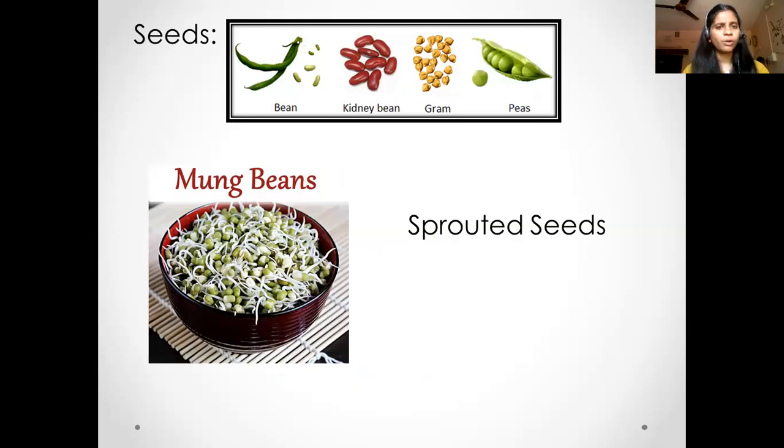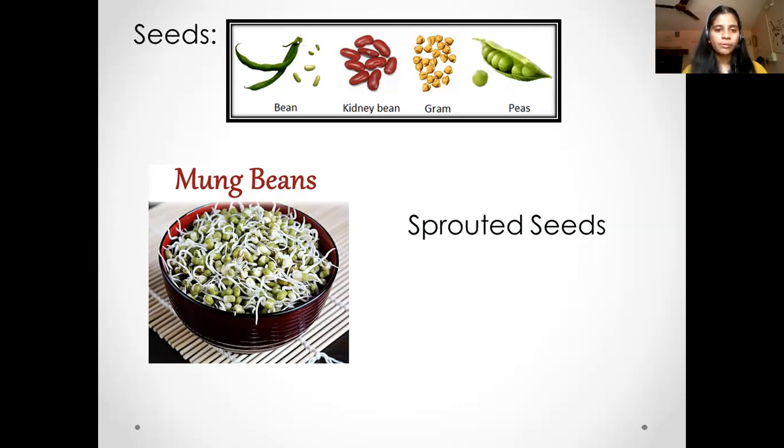So have you heard about sprouted seeds? You must be wondering what are sprouted seeds, or you may even have consumed them. Sprouted seeds are nothing but the seeds with the radicle or the roots. You can grow your own sprouted seeds. Take some mung beans, wash them properly, put them in water and keep them overnight. Then drain out that water, clean those seeds, put them in a wet muslin cloth, tie tightly, and keep it overnight again.